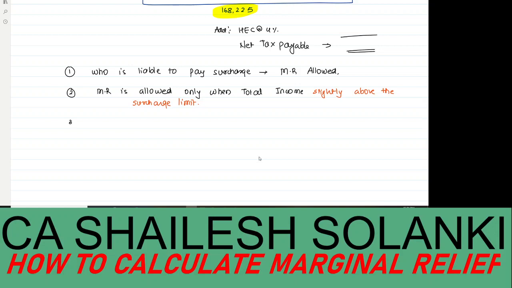Or you can say that when your extra tax is more than the extra income, then marginal relief is allowed.